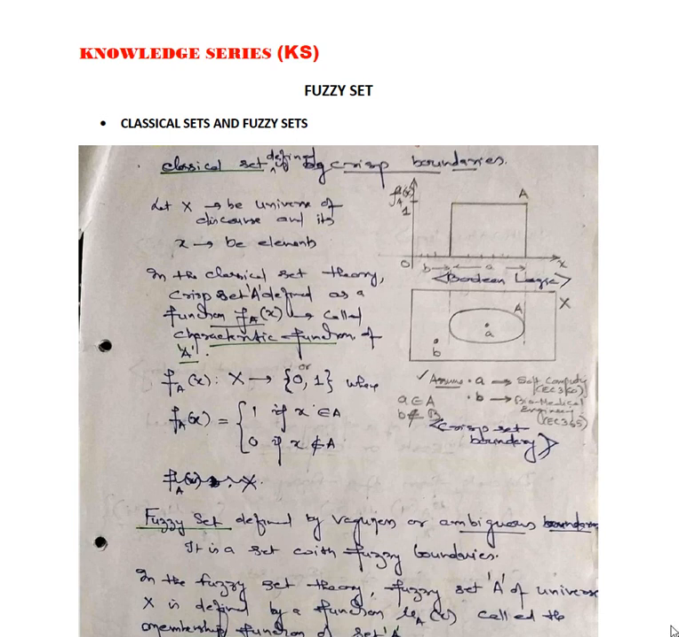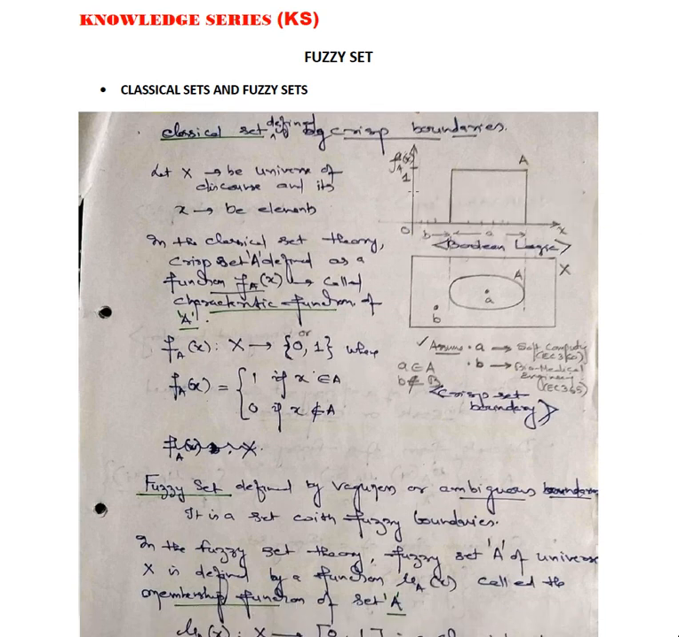Classical set means that it allows the membership of an element in the set in binary terms. And when we talk about a fuzzy set, it has a membership with the set ranging from 0 to 1. So if you look across this classical set defined by crisp boundaries, you can see this particular figure.